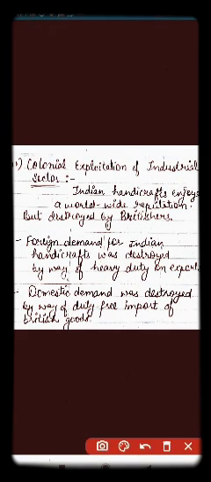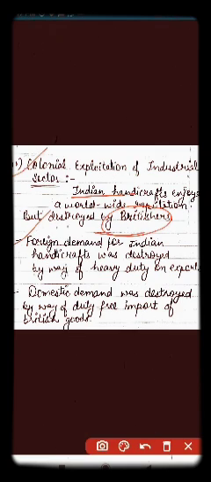The second exploitation was of the industrial sector. Colonial exploitation of the industrial sector: Indian handicrafts enjoyed a worldwide reputation for their variety and quality before independence, but it was destroyed by the Britishers. And how did Britishers destroy that?